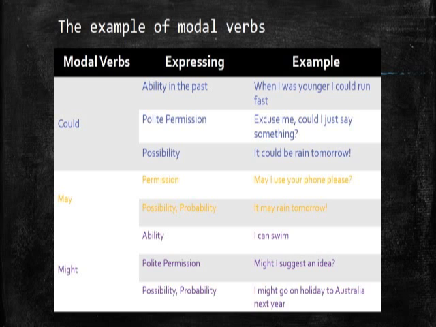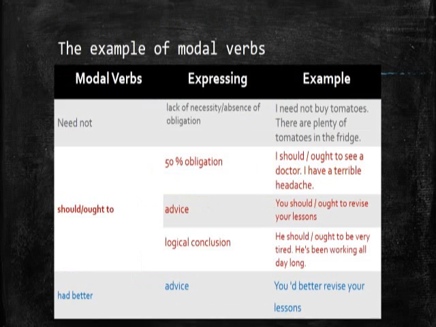And the next examples are about need not. Need not here is to express lack of necessity or absence of obligation. The example, I need not buy tomatoes. There are plenty of tomatoes in the fridge. I need not buy tomatoes means that you still have tomatoes in the fridge, so you don't need to buy any other tomatoes, like that. Okay, that is need not.